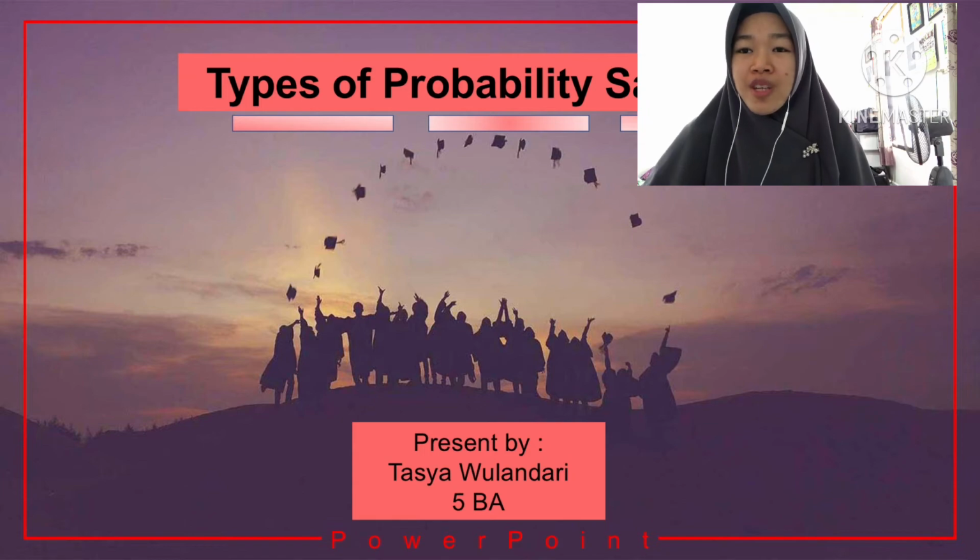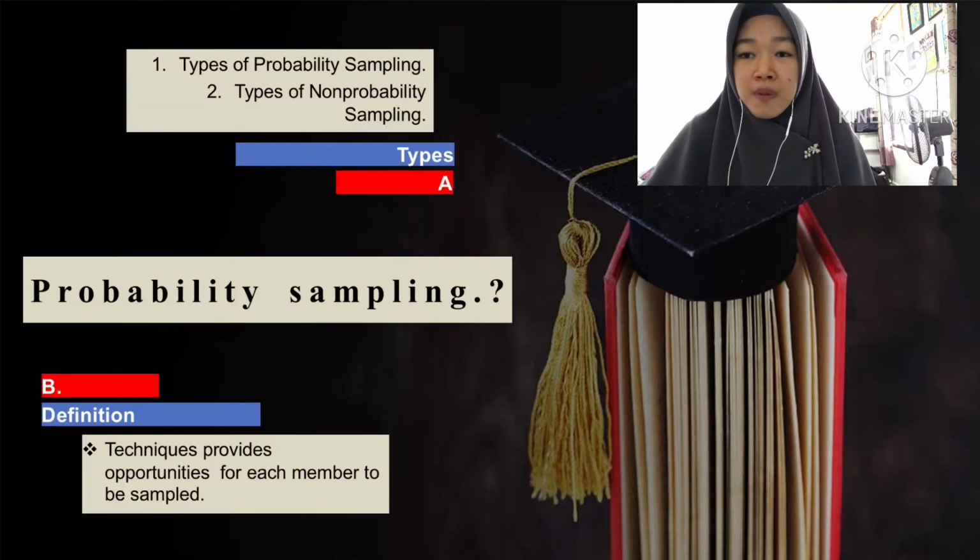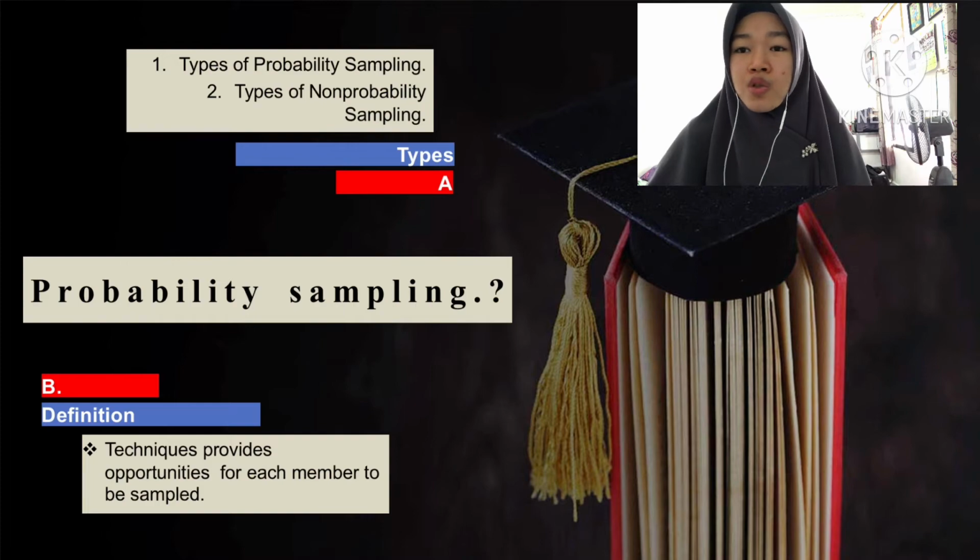In this great opportunity, I would like to tell you about the types of probability sampling. Actually, there are two types in sampling technique. The first type is probability sampling. The second type is non-probability sampling. But here, I would like to tell you more about probability sampling.